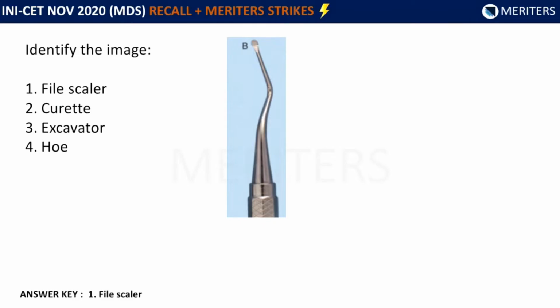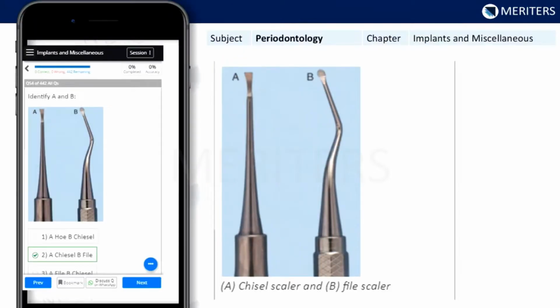An image-based question was asked in the exam: identify the image. The first option was file scaler, the second curette, the third excavator, and the fourth hoe. The answer out of these was file scaler. This was the image of a file scaler. You get a similar question in the subject periodontology under the chapter implants and miscellaneous. There was a question where two images were given, a chisel and a file scaler. Out of these, only this B image was asked in the exam, the file scaler.